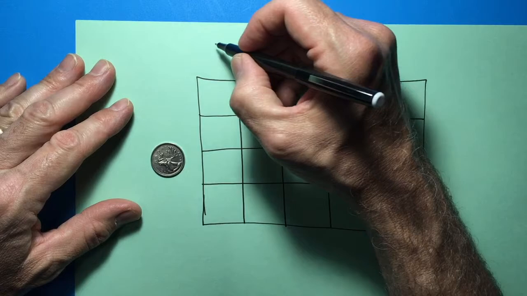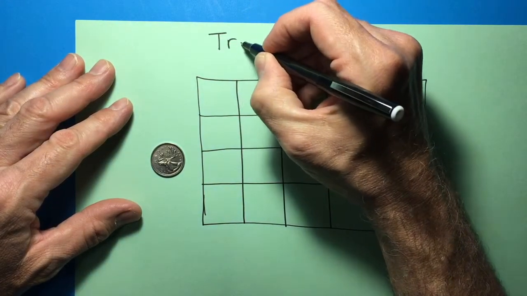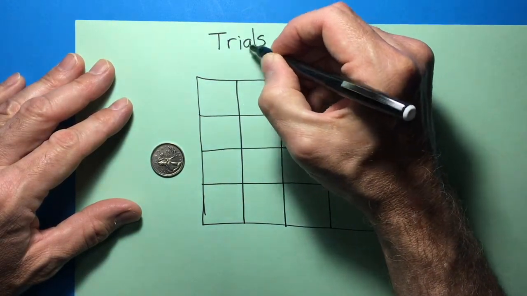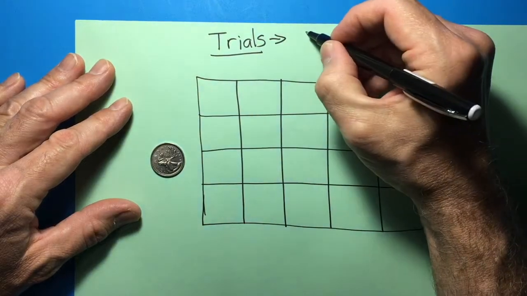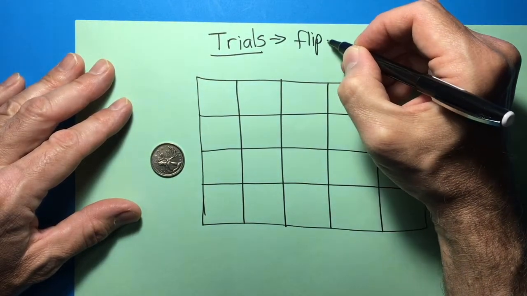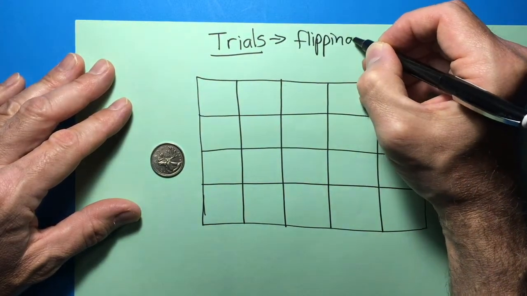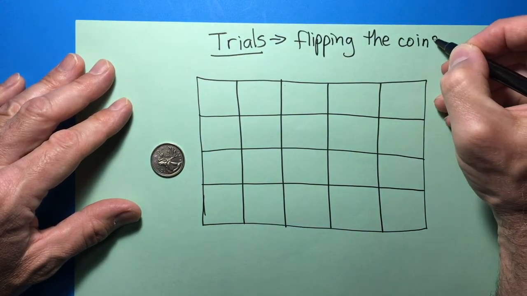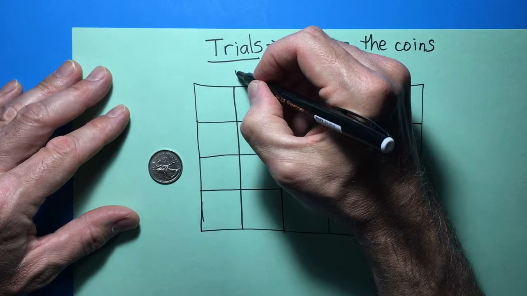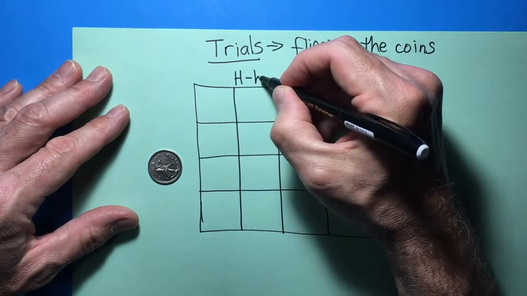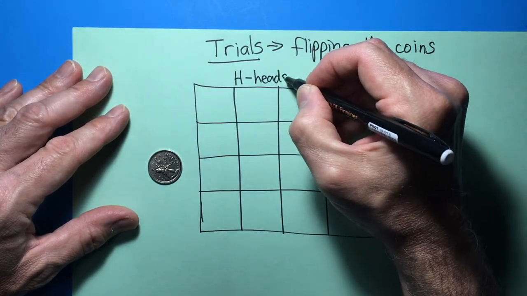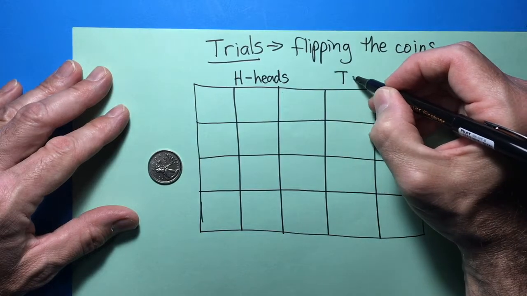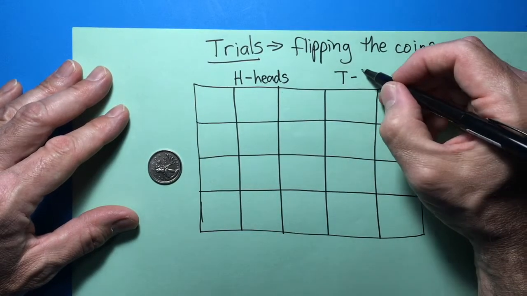So we're going to do something called doing trials. And in this case, the trials are going to be flipping the coin, just like in sports games that you've seen. Every time it comes up heads, we're going to write an H in here. And every time the coin comes up tails, we're going to write a T.